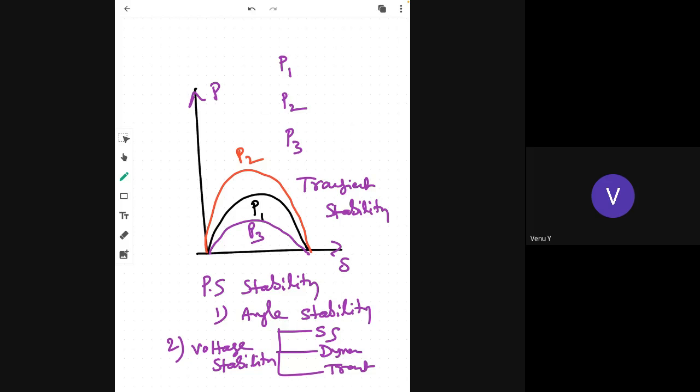Mallesh, for which one is transient stability or angle stability more? Parveen, Pooja, Sai Kiran, any one of you can tell.